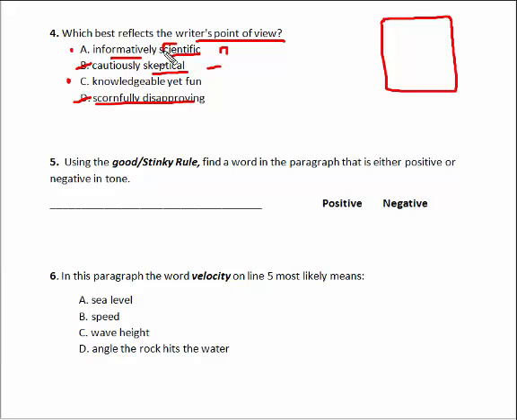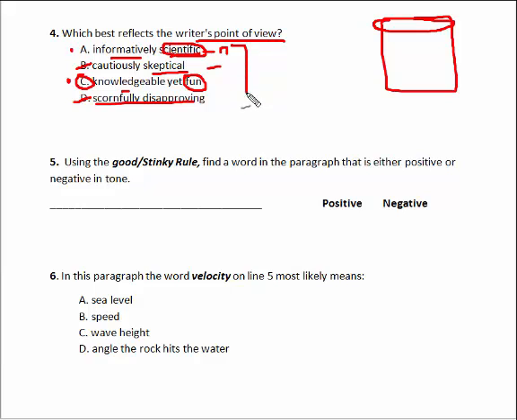Here, scientific feels like it's a little bit stuffy, kind of like school-wise, and fun. I look back at the topic sentence. The topic sentence talks about skipping stones. Is skipping stones more scientific or more fun? I like answer choice C. It's a little bit better.